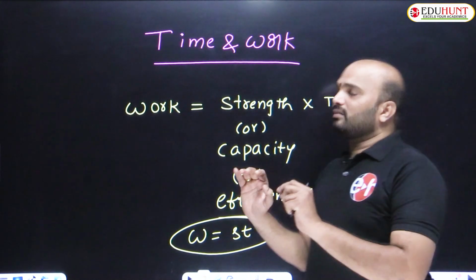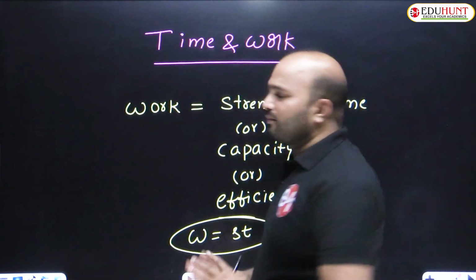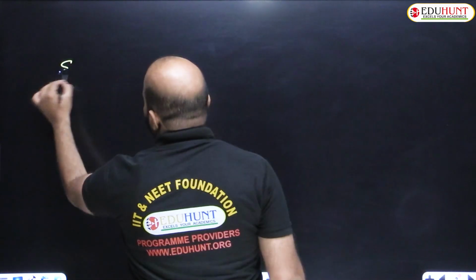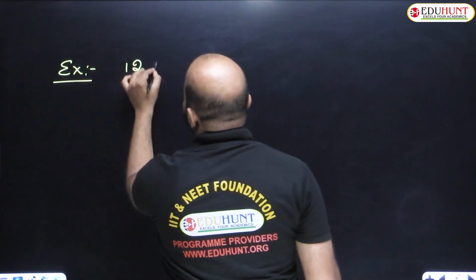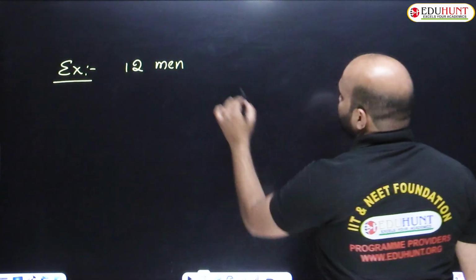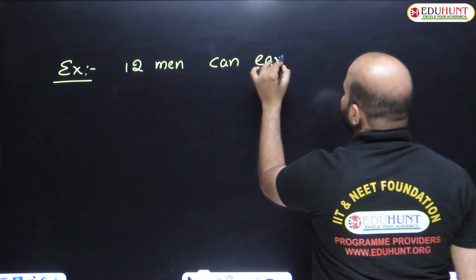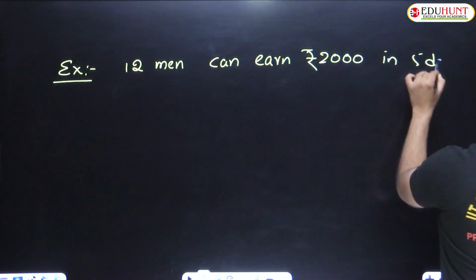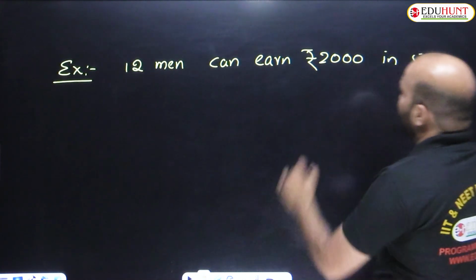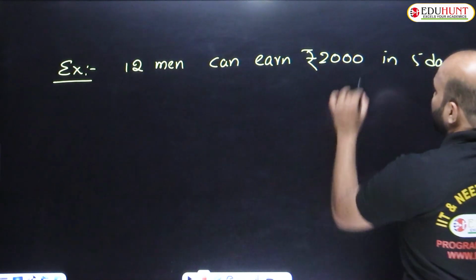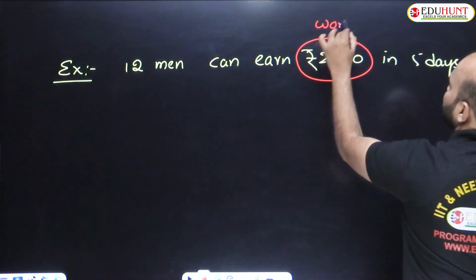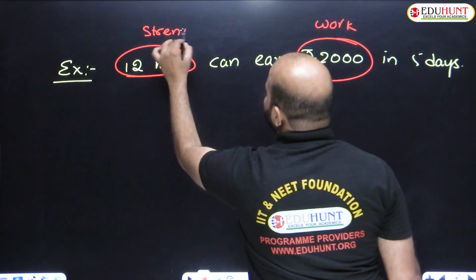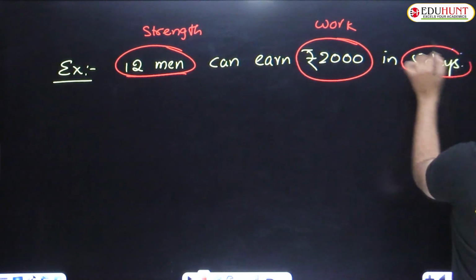If a question is given from time and work, which one is the work, which one is the strength, and which one is the time? How are we going to separate the parts? For example, 12 men can earn 2000 rupees in 5 days. Here 2000 rupees is called work. Am I clear? 12 men is called strength. Next, 5 days is called time.